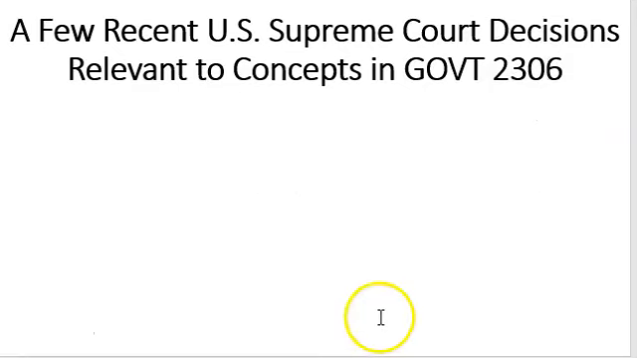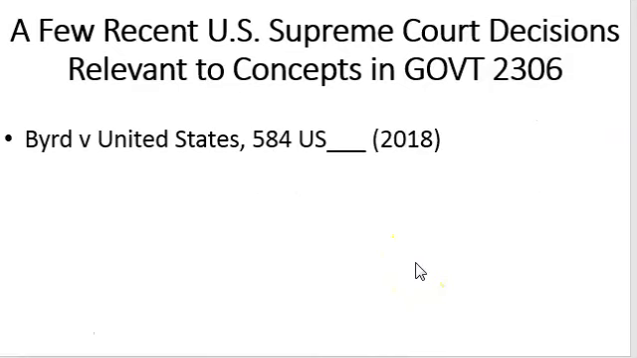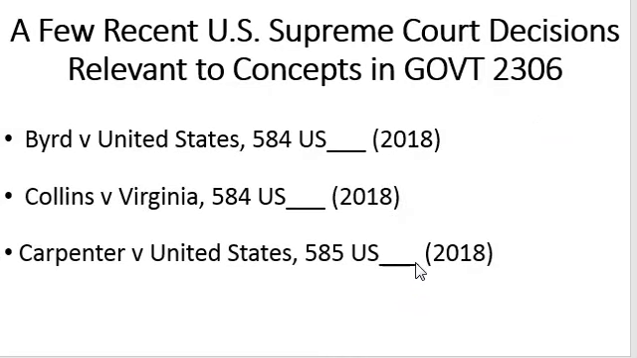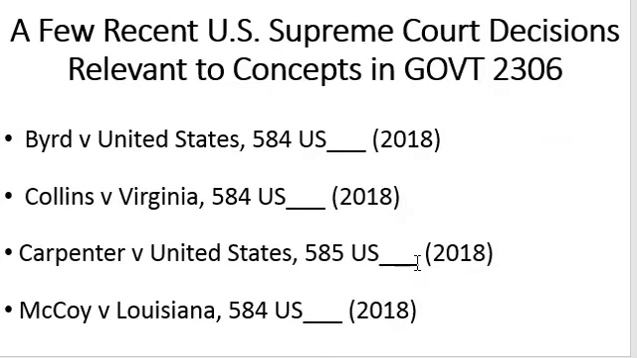In the instructions document for Government 2306, I have also provided names of 4 separate cases decided by the United States Supreme Court during its 2018 term. Byrd versus the United States, Collins versus Virginia, Carpenter versus the United States, and McCoy versus Louisiana. Each of these decisions addresses a specific question or questions related to the criminal due process rights that we cover in the Government 2306 course, specifically as they relate to searches and seizures and right to counsel.